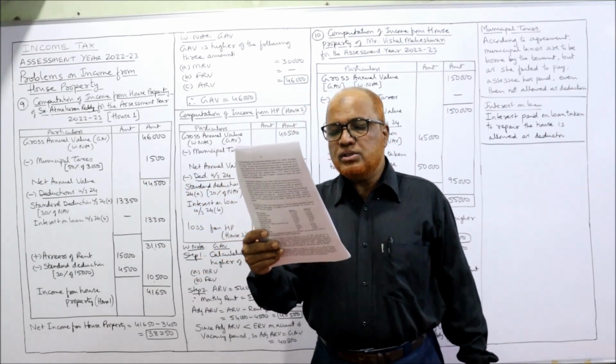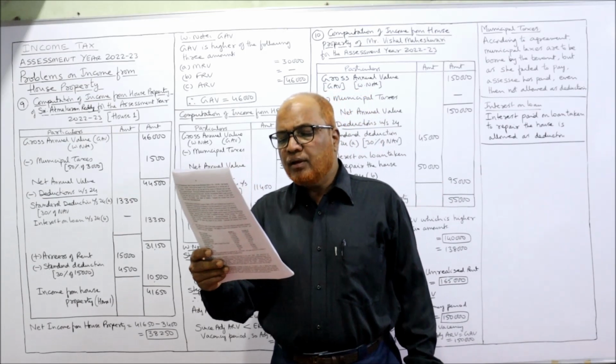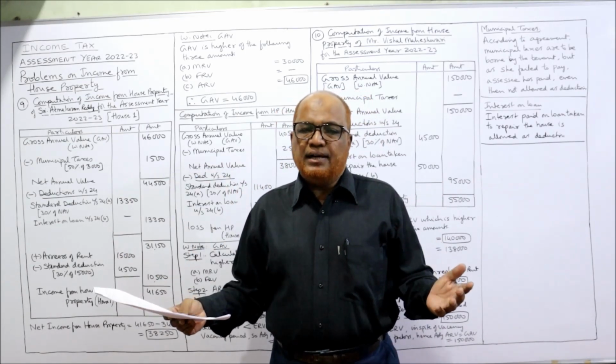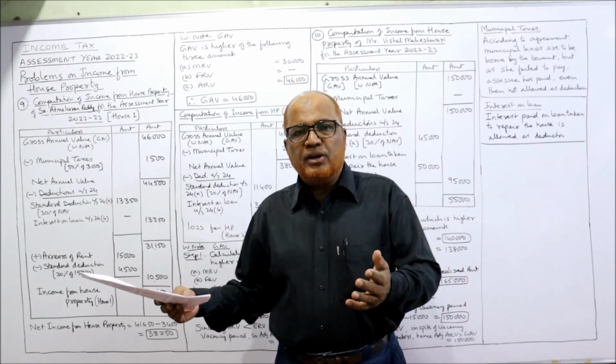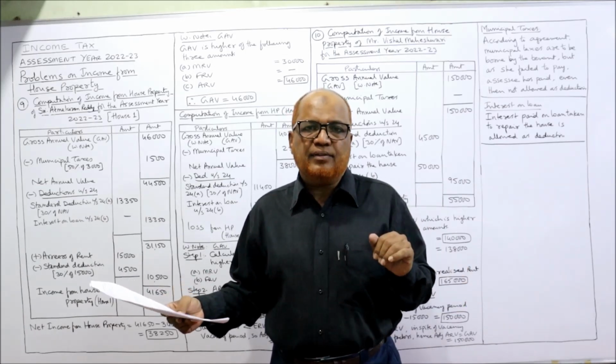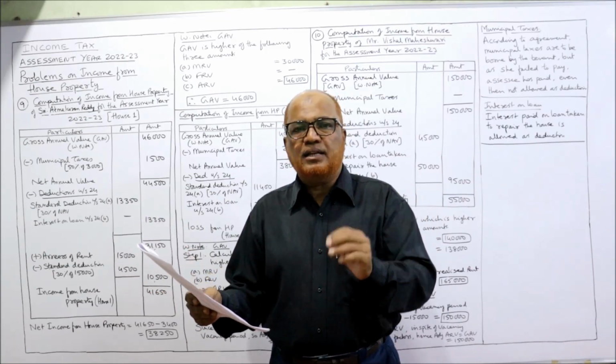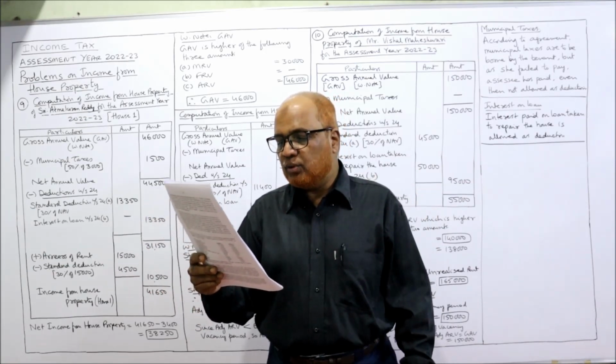And the second house is let out to a company for its registered office at 54,000 per annum. Whether the house is let out for residential purpose or for commercial purpose does not make any difference. The ARV of the first house is 46,000 and the ARV of the second house is 54,000.